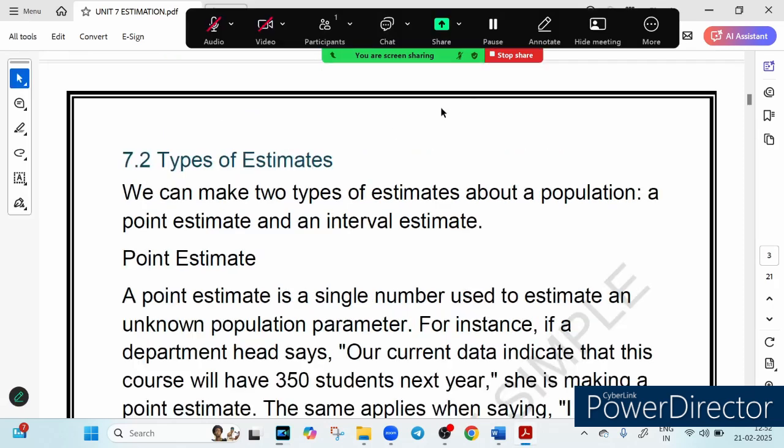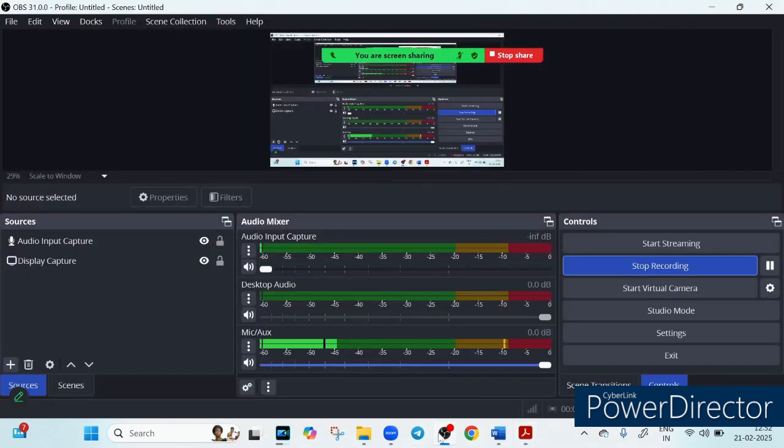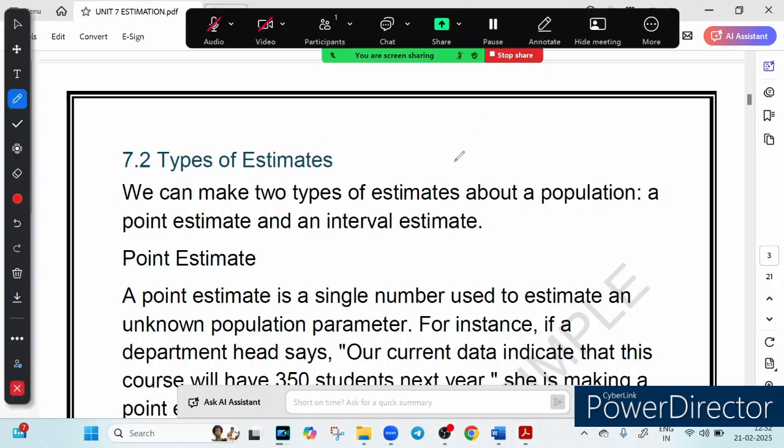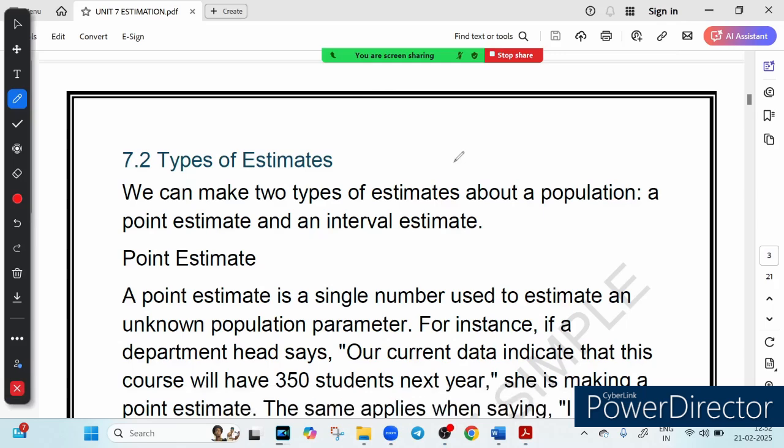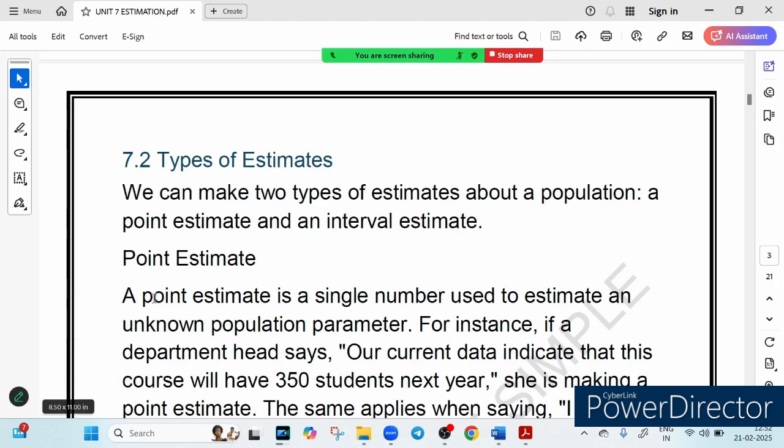So friends, let's talk about the types of estimate. Imagine you are predicting a cricket score. You confidently say, I bet the team will score 350 runs. But what if they score 340 or 360 instead? Were you completely wrong, or were you close enough? This is exactly how bankers and financial analysts estimate figures, sometimes with a single number and other times with a range. In this slide, we will break down what point estimate means and what interval estimate means in a super simple way.